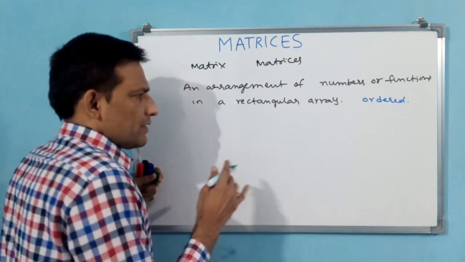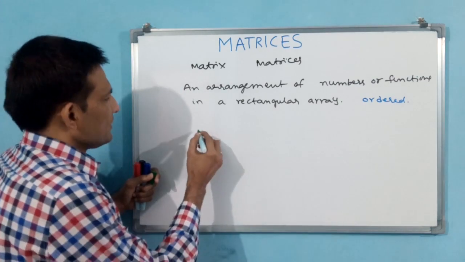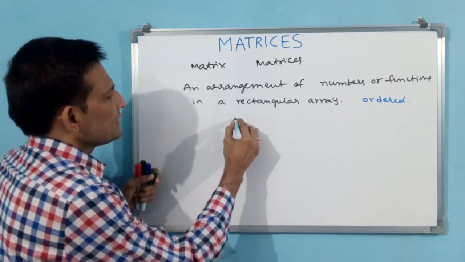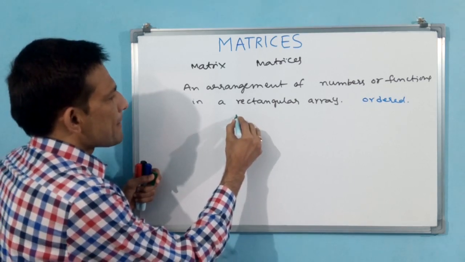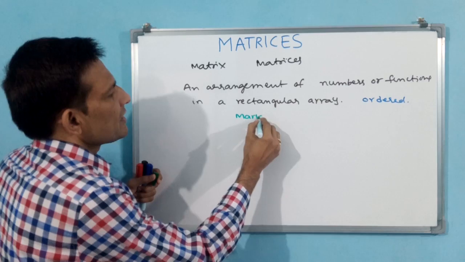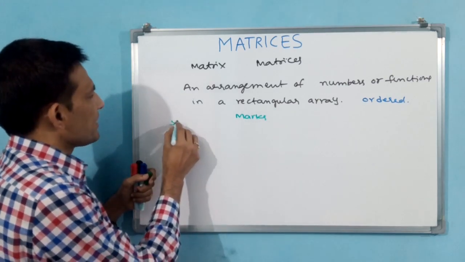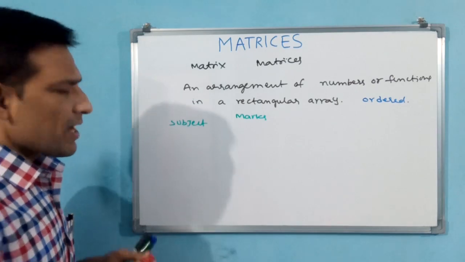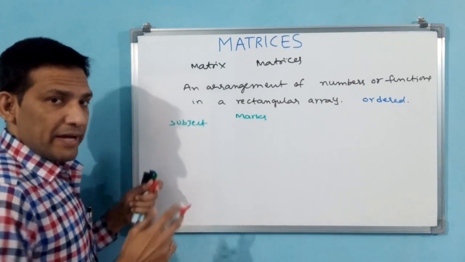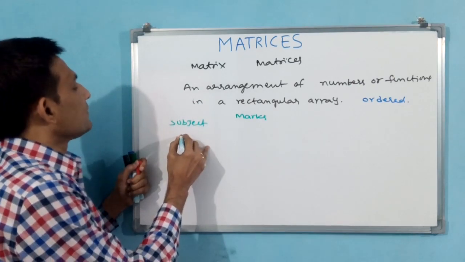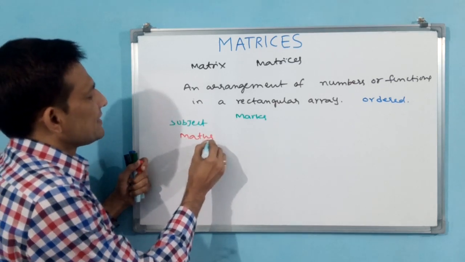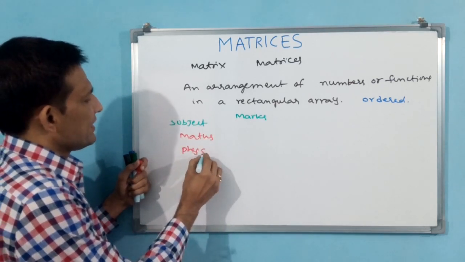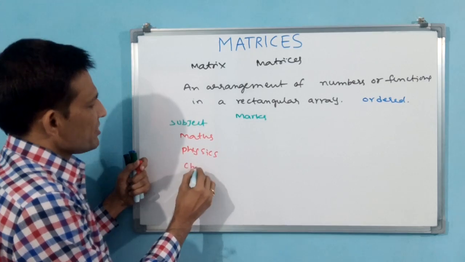Say, distributed the marks. Here I am writing marks, here I am writing subject. What are the subjects for the IIT JEE exam I am talking about? Maths will be there, physics will be there, chemistry will be there.